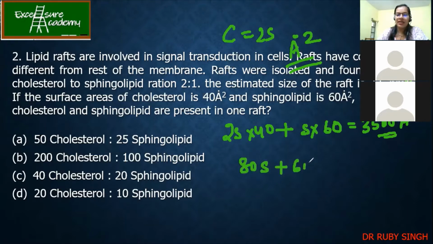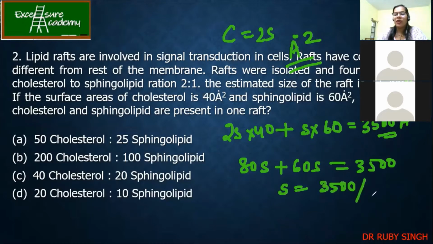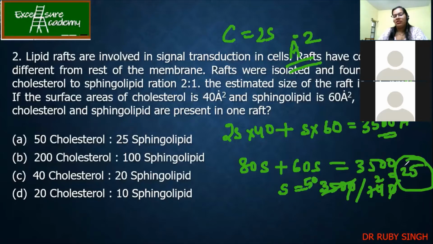80S plus 60S equal to 3500. Angstrom gets cancelled. S becomes 80 plus 60 is 140. So 3500 by 140. So how much are we getting? So the table of 7, you can do 50 by 2. So I'm getting 25. Correct? Do you agree? Yes, ma'am.